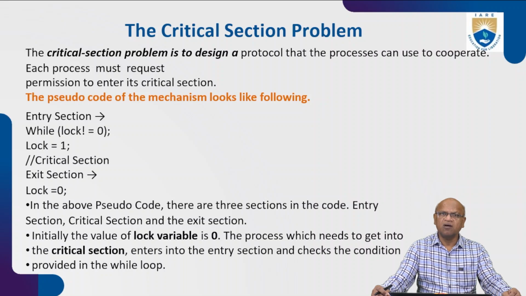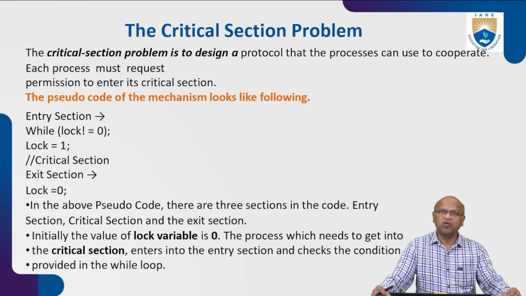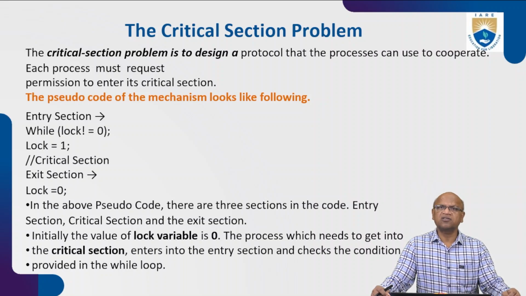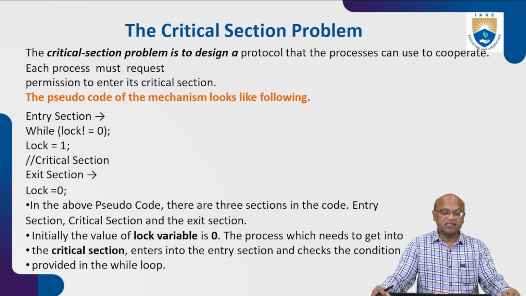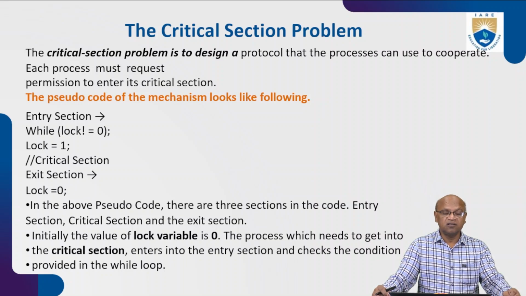Each process must request permission to enter the critical section. The pseudo code for the mechanism looks like this. This is the entry section: while lock is not 0, wait; then lock it, lock is equal to 1, and do the operation. Next is the exit section: again make lock 0.